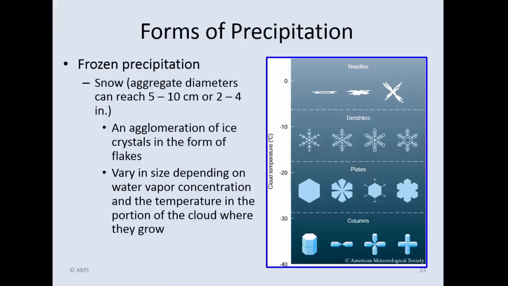You can see that there are 4 major categories of snowflakes. And we start with the warm ones, the needles, cooler dendrites, then even colder plates, and finally columns. So in other words, the type of snowflake produced is generally, not always, but generally dependent upon the temperature inside the cloud it's being produced from.